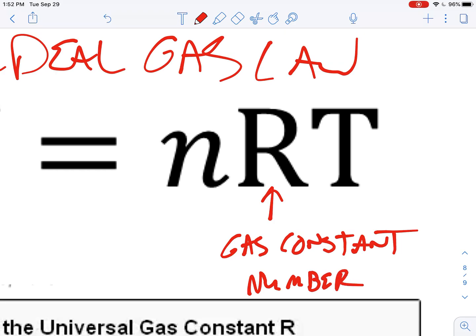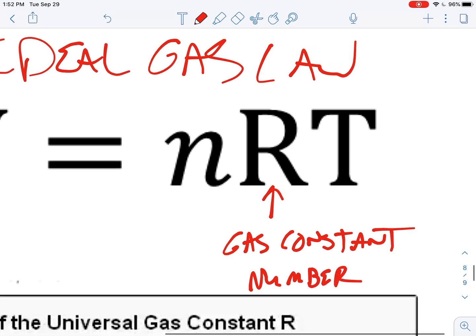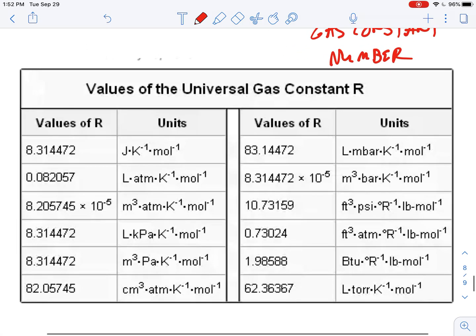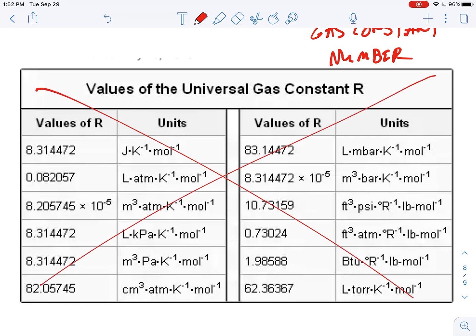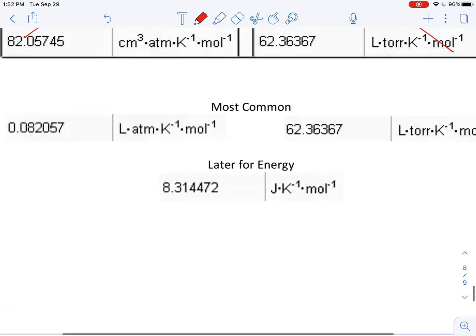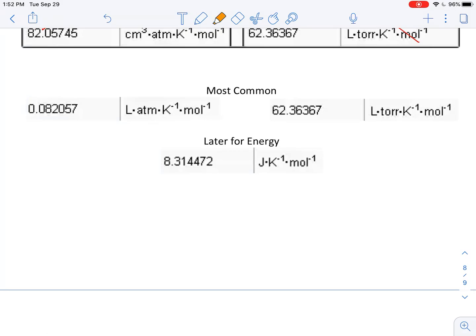And it's a number that will be given to you, but it is a number that can take a variety of different forms. Here is a table that's got all sorts of these different things. So if you are in millibar liters per mole Kelvin, or bar meters cubed per mole Kelvin, or if you're in kilopascal meters cubed, it all depends on what units you use. And if you use different units, then you're going to have to use an R that is appropriate. Now, I wouldn't worry about this because there's only 2 of these that I think are going to come up again and again. The AP test is going to make it so that the most common that you're going to see is going to be this guy.